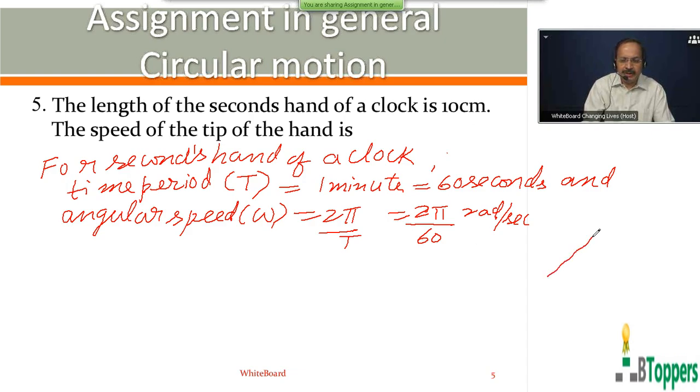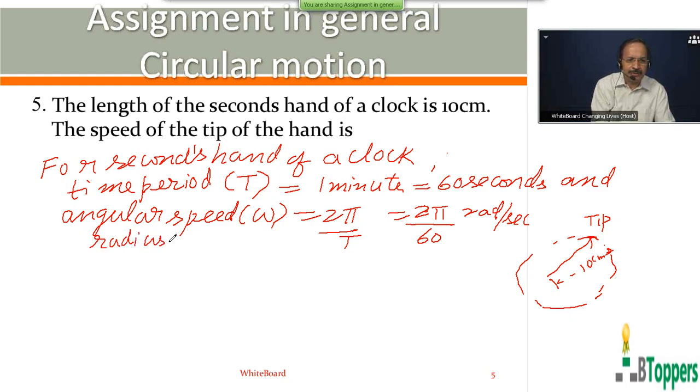It is given that the length of the seconds hand is 10 centimeter. That means the tip of the seconds hand moves in a circular path of radius r equal to 10 centimeter.